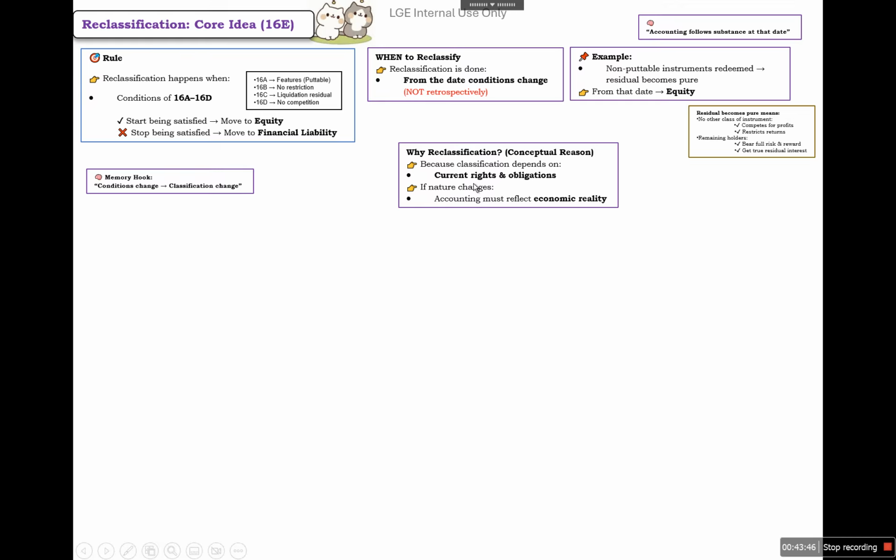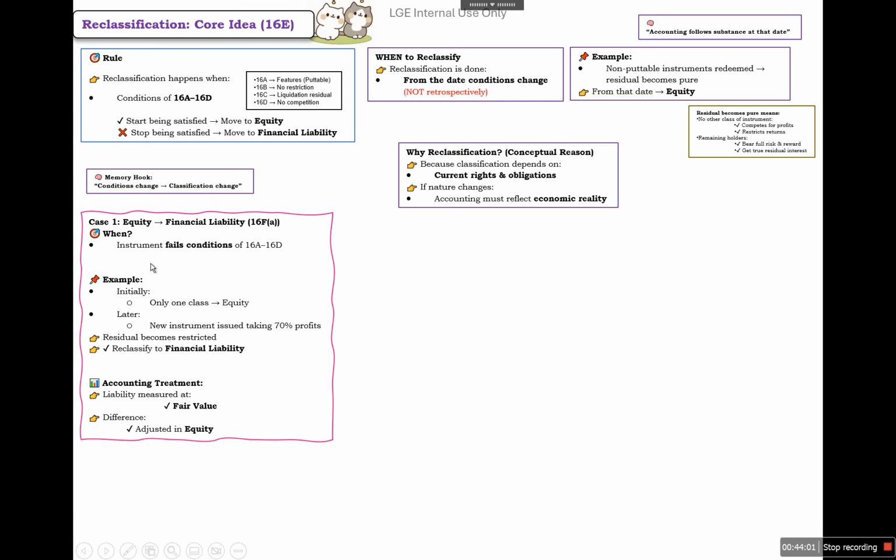Why reclassify? Because classification depends on the current rights and obligations. So if the rights and obligations have changed, we need to change the accounting also to reflect the economic reality. For example, when an instrument fails the conditions of 16A to 16D: initially there was only one class, so we classified it as equity, but later on a new instrument is issued taking 70% of the profit, so the residual becomes restricted.